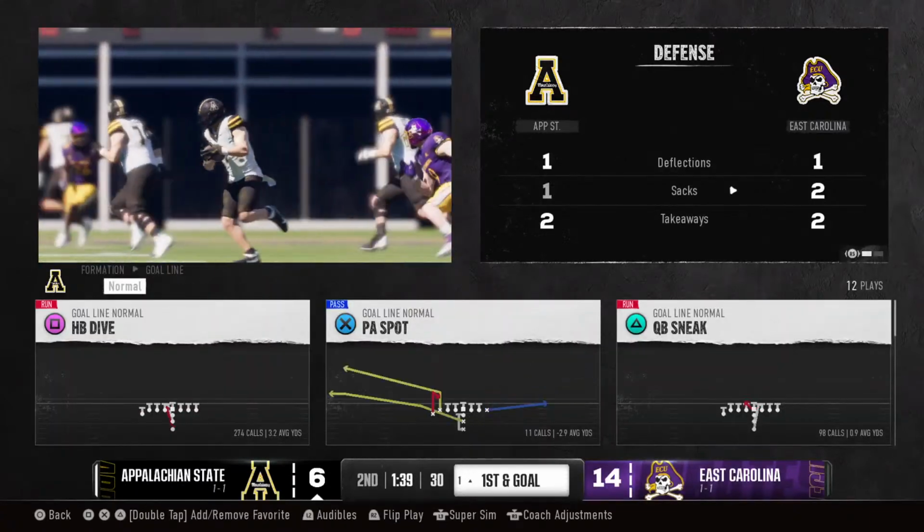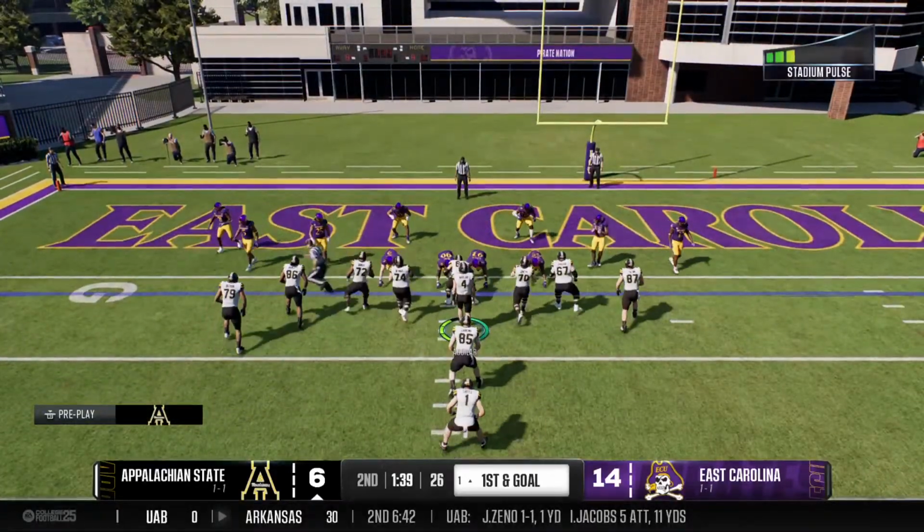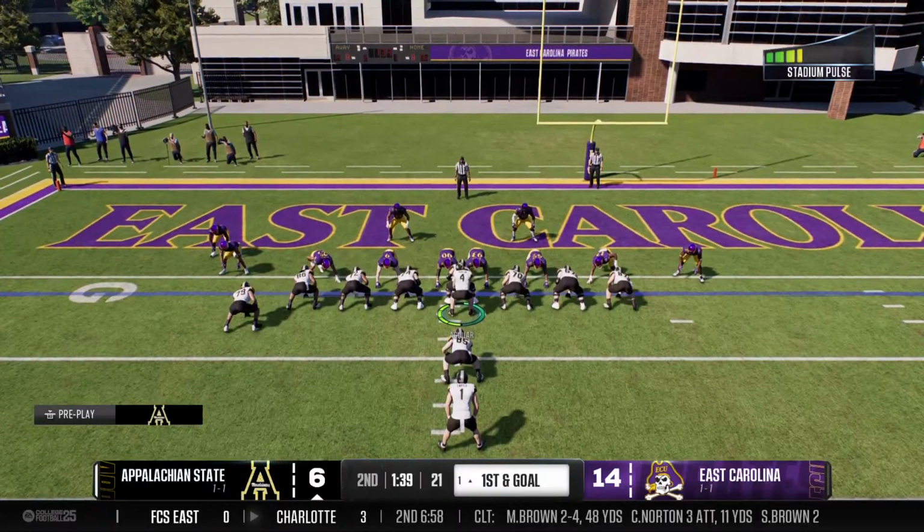Just screen it to your running back. As soon as he catches it, he gets upfield. And how about the downfield blocking by these linemen and the wide receivers as they rip off that explosive play?